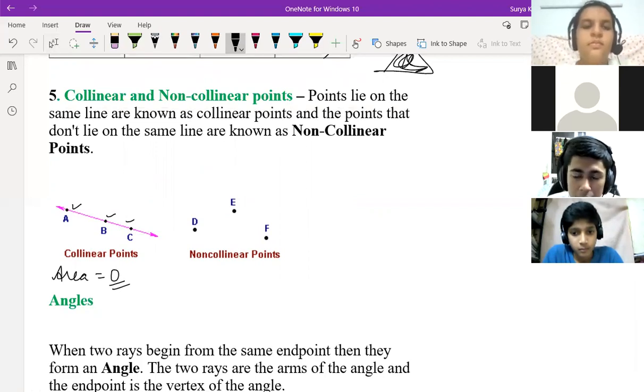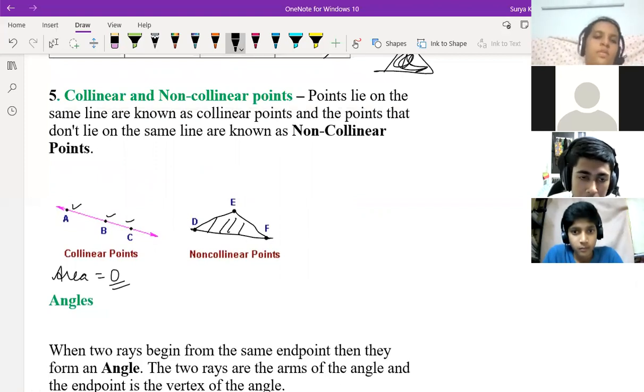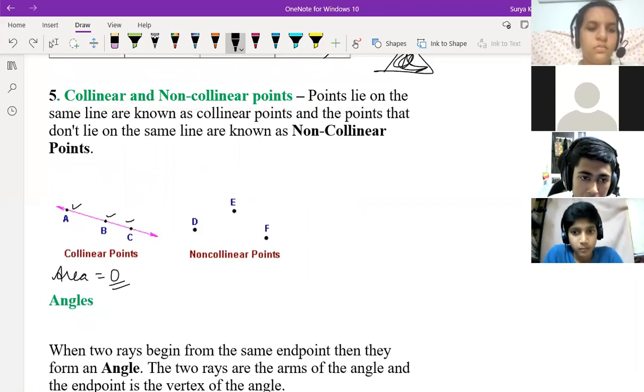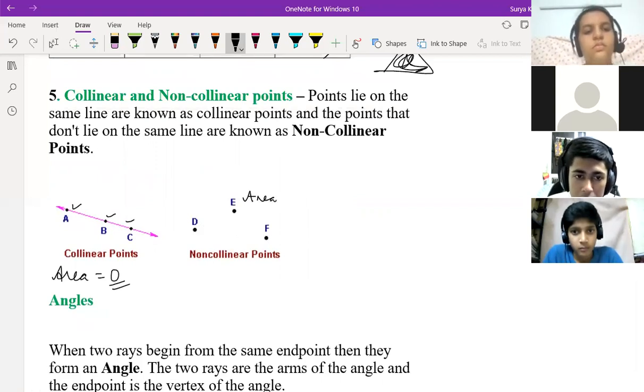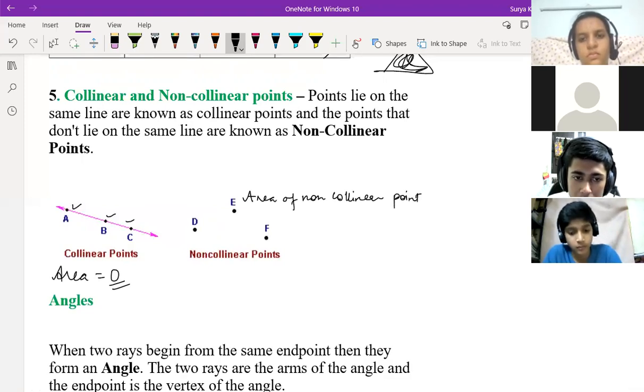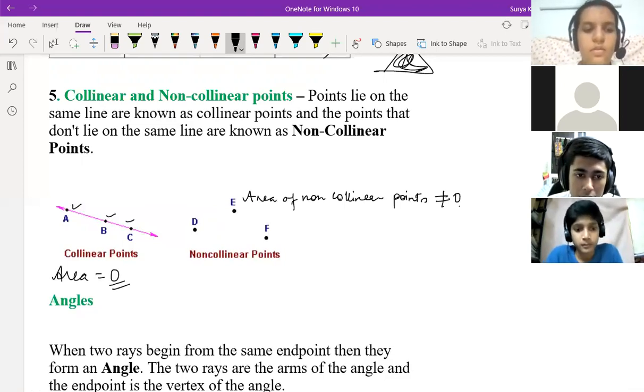And see, if you see non-collinear points, if you join these 3 points, you get some area, right? So the area of non-collinear points will be not equal to 0. Points which lie on the same line are known as collinear points, and the points that don't lie on the same line are known as non-collinear points.